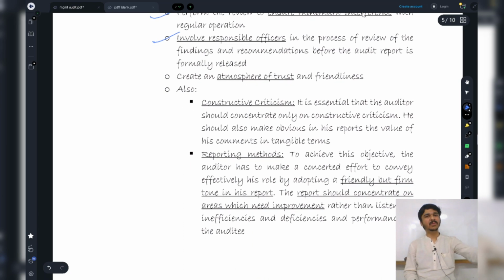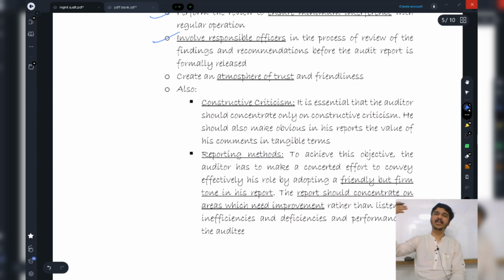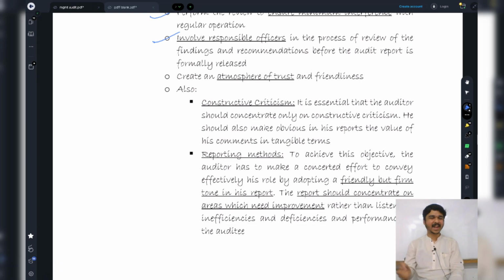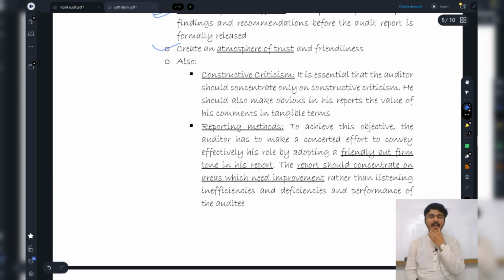I will not send my newly recruited articles. They will go and do whatever they want. Basically, articles do these things. They go and do insensitive practices because they are very new. They feel that they are the boss of this arena. But that's not the case. I will involve some responsible officers who have good experience in talking and communication. I will create an atmosphere of trust and friendliness, right?